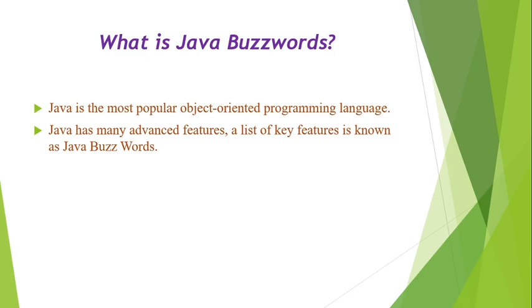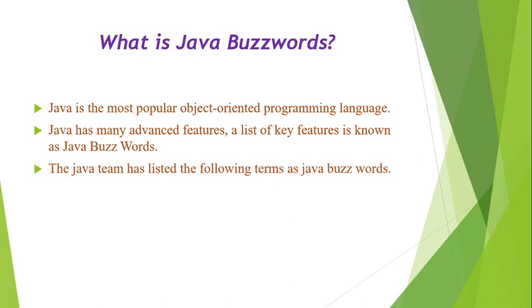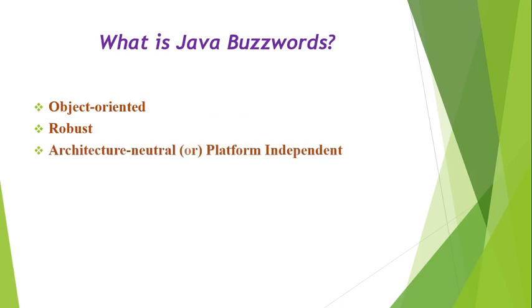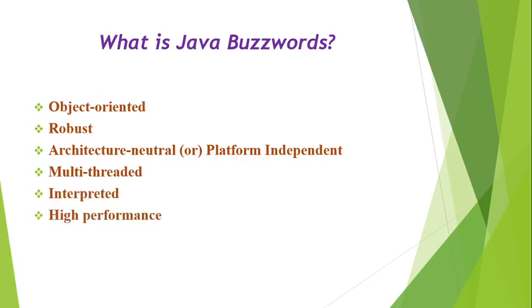Yes, a list of key features of Java is known as Java buzzwords. The Java team has listed the following terms as Java buzzwords. Let's discuss some of the Java buzzwords or some of the advanced features of Java. The first one is simple, secure, portable, object oriented, robust, architecture neutral or platform independent, multi threaded, interpreted, high performance, distributed, dynamic.